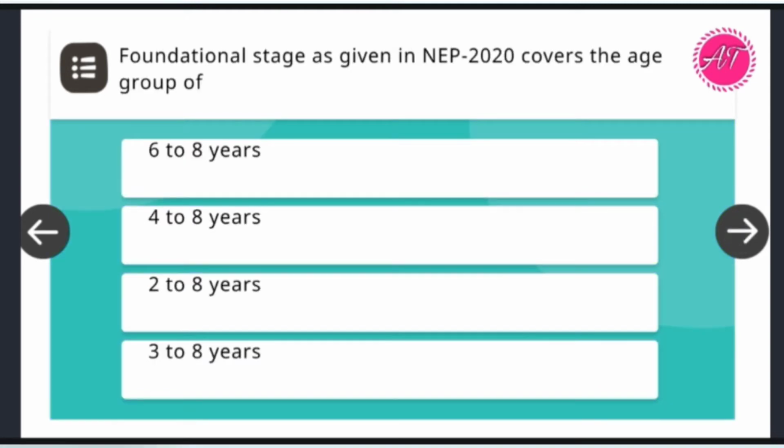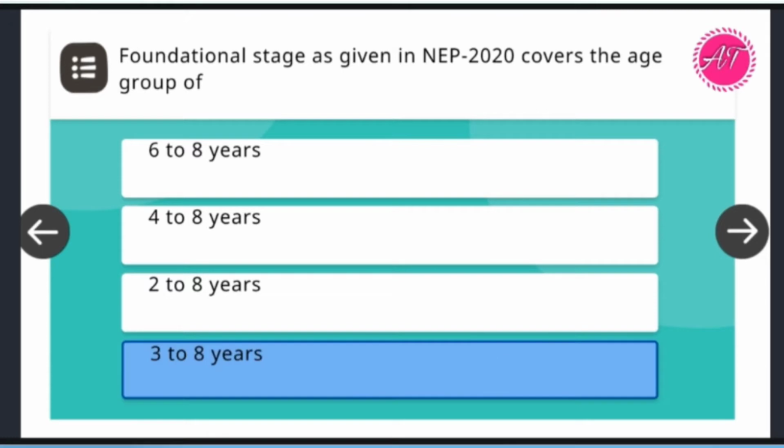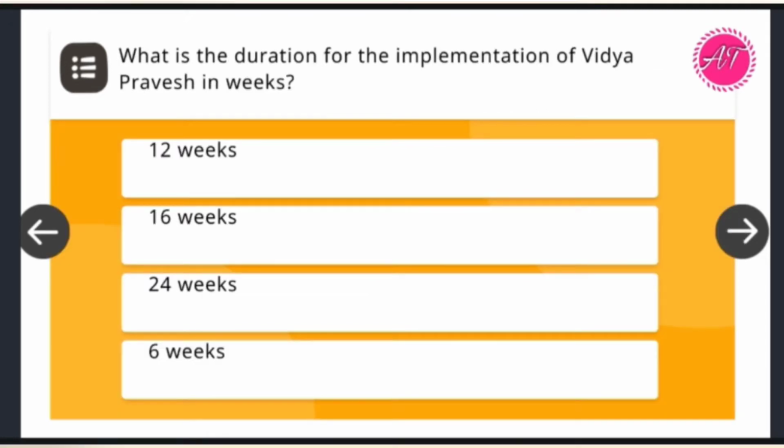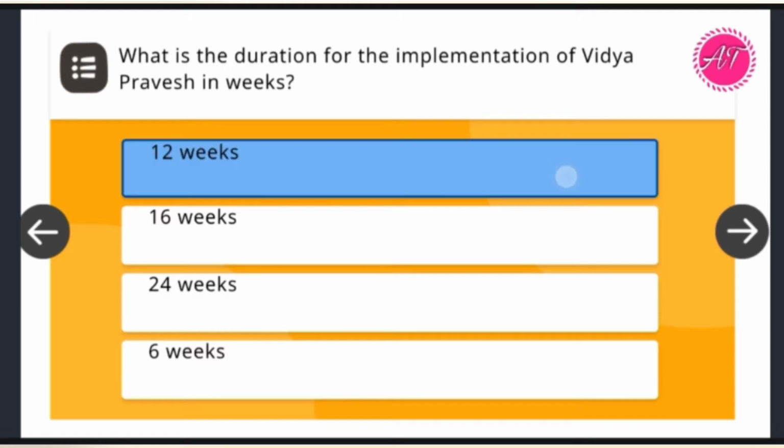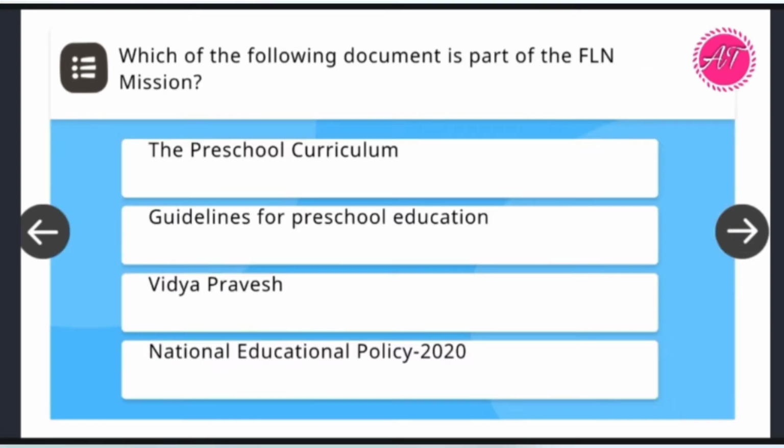Next quiz. Foundational stage as given in NEP 2020 covers the age group of, it will be 3 to 8 years. What is the duration for the implementation of Vidya Pravesh in weeks? So the answer will be 12 weeks. Which of the following documents is part of the FLN mission? So the answer is here Vidya Pravesh.